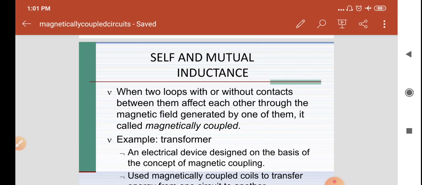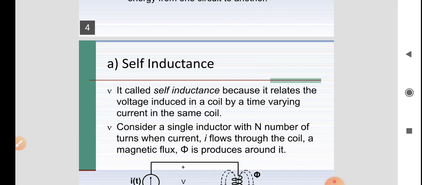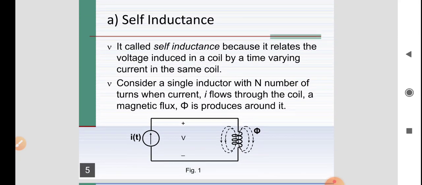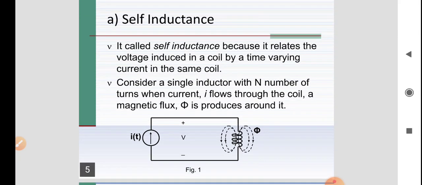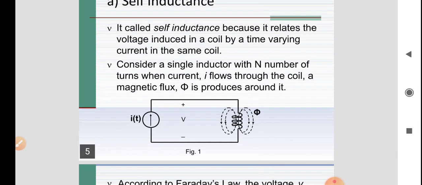Coming to the concept of self-inductance, we use a single iron bar, and on this iron bar we wind a coil. Whenever an external voltage is applied to this circuit, as it is a closed path, it will induce some current. The current flowing through the coil will generate some flux. The amount of flux produced depends upon the number of turns wound on the iron bar, as well as how much current is flowing through it.